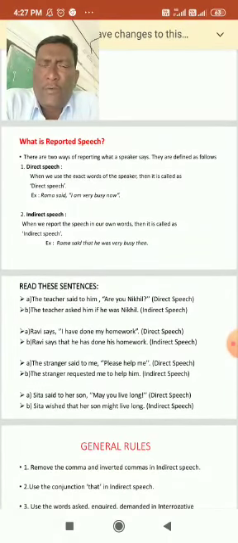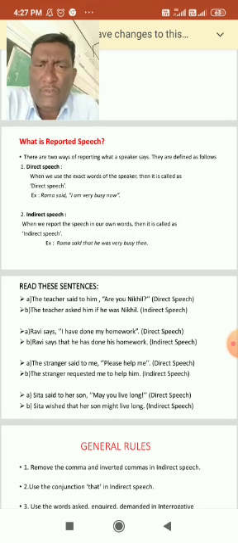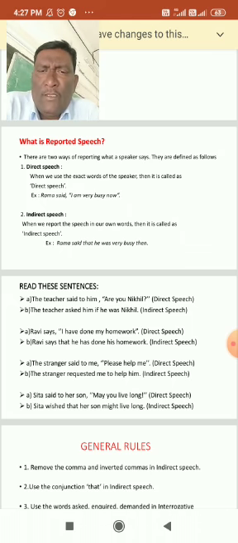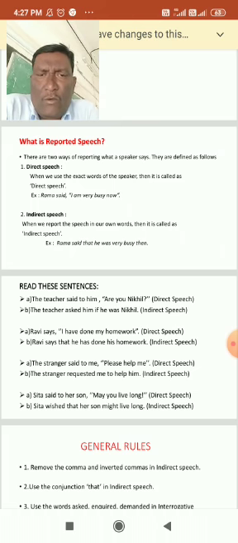Before going to know about this, what is reported speech? One more meaning and one more word for this is direct and indirect speech. So now let us see what is reported speech. There are two ways of reporting what a speaker says. They are different as follows.